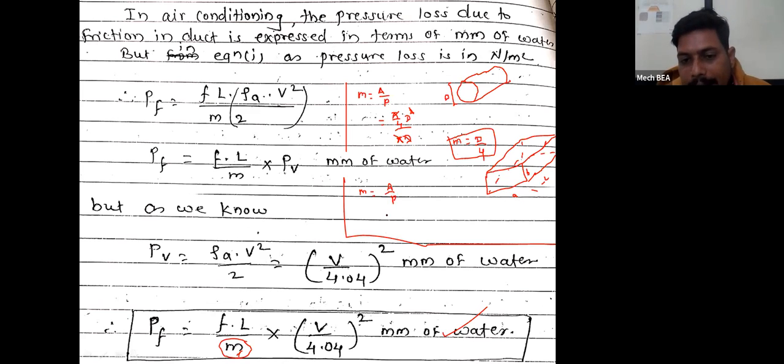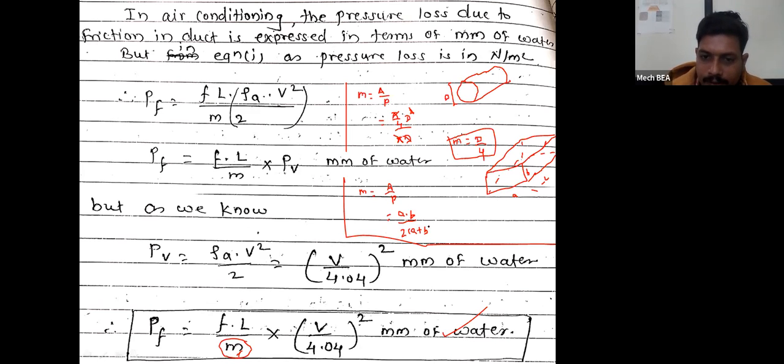So here the area of this rectangular duct will be equal to shorter side into longer side, that is nothing but a into b, divided by perimeter, which will be equal to twice a plus b.